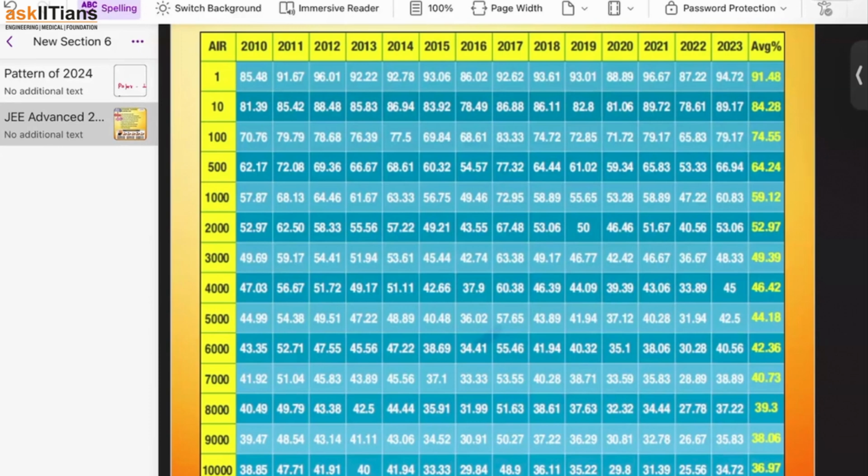Because JEE Advanced is not going to ask you an easy question, right? Where you just study the formulas and the theory, and you feel that you'll be able to solve the problem. That will not work in JEE Advanced, which we are aware of. To solve a question in JEE Advanced, we have to have that knowledge in depth.